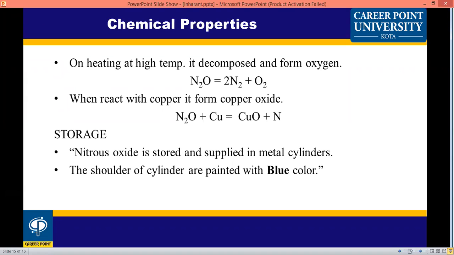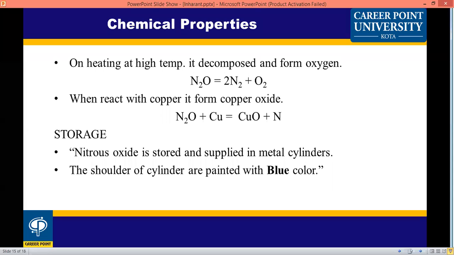Chemical properties: if nitrous oxide is heated to high temperature, it decomposes into nitrogen and oxygen. Another reaction is that nitrous oxide reacts with copper, with formation of copper oxide and nitrogen.